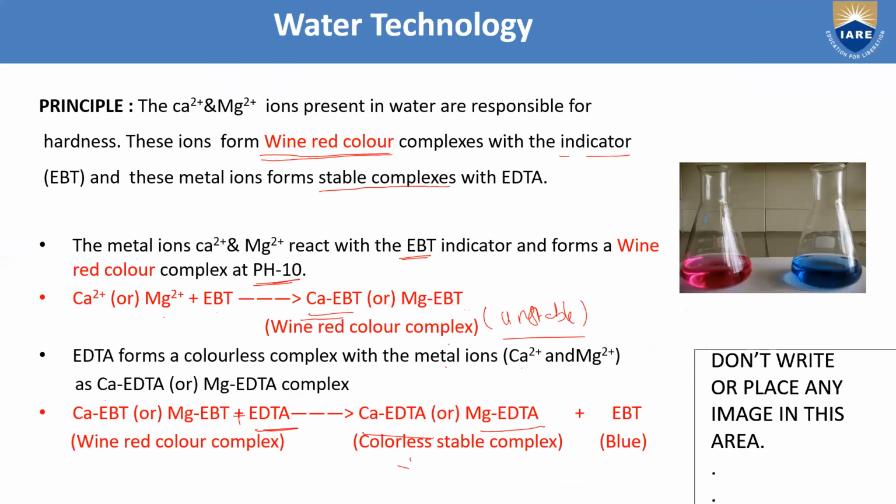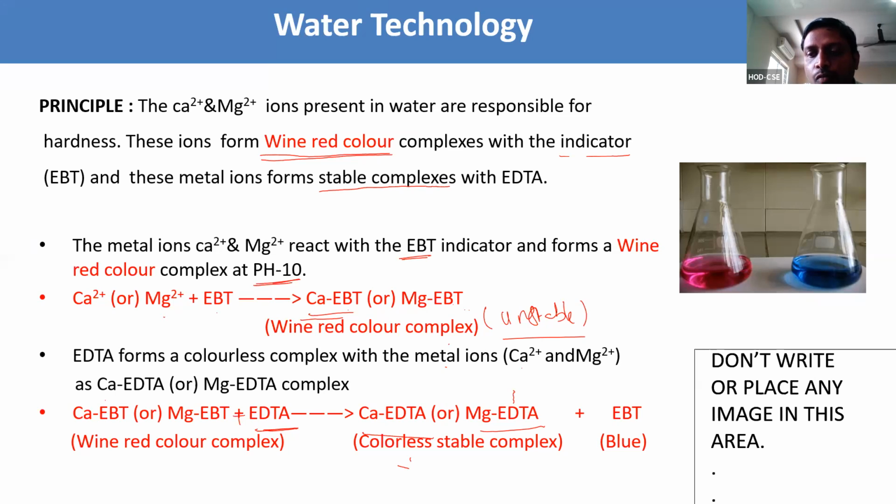Metal ions present, that is calcium or magnesium ions, react with EBT indicator.